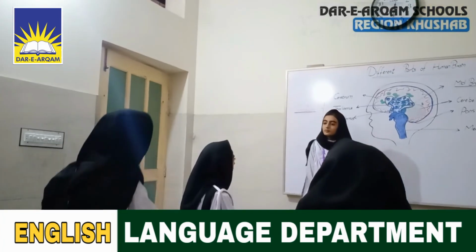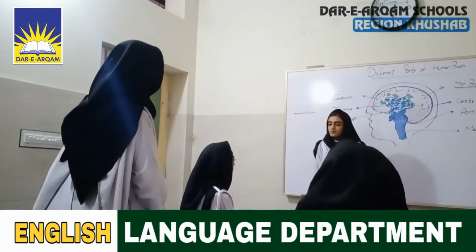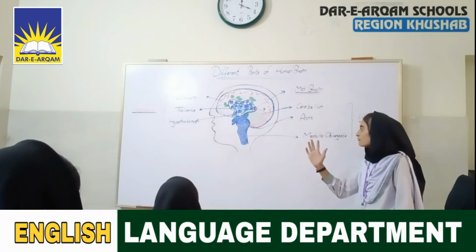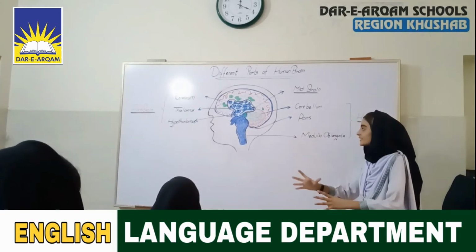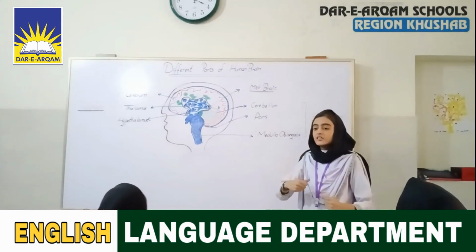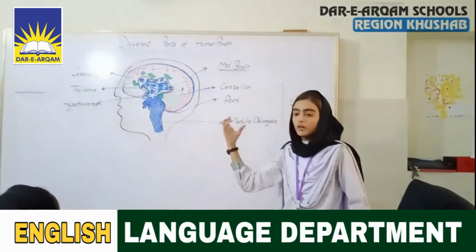Excuse me, I have a question. What is the main function of the midbrain? The main function of the midbrain is that it creates a path to transfer messages from the hindbrain to the forebrain.